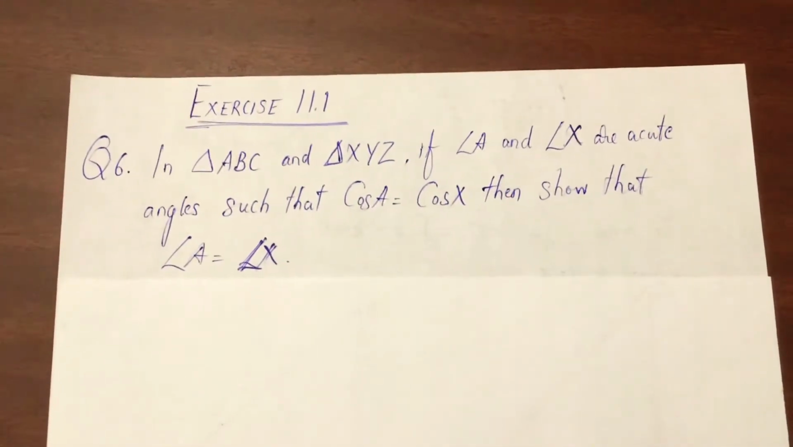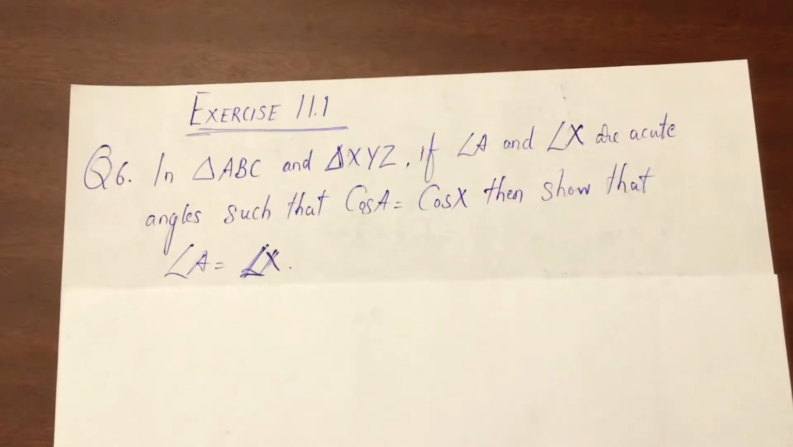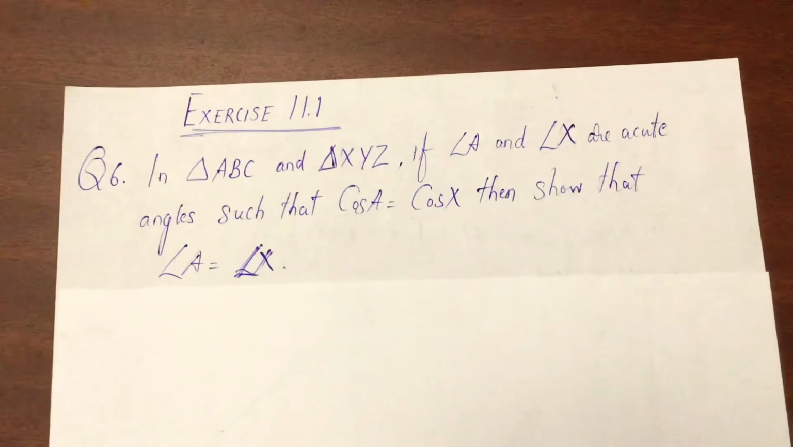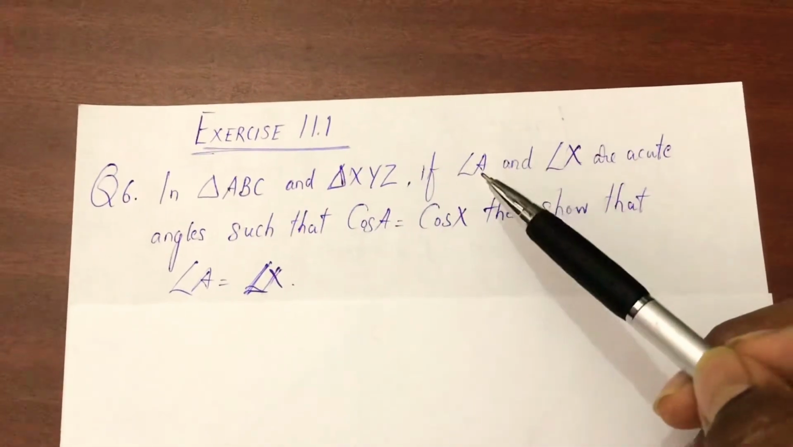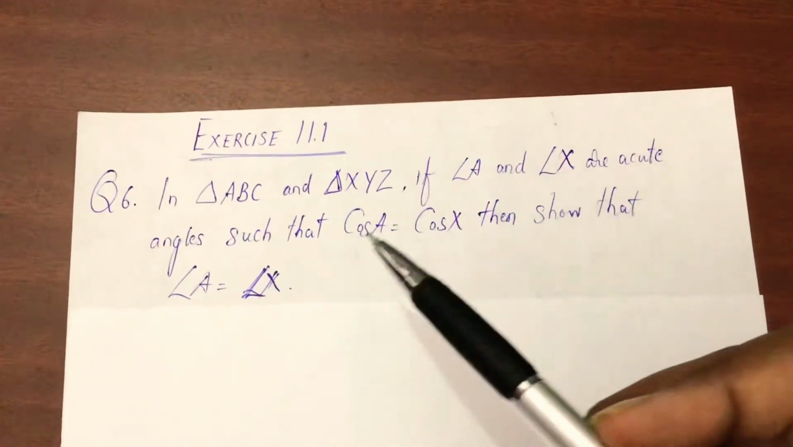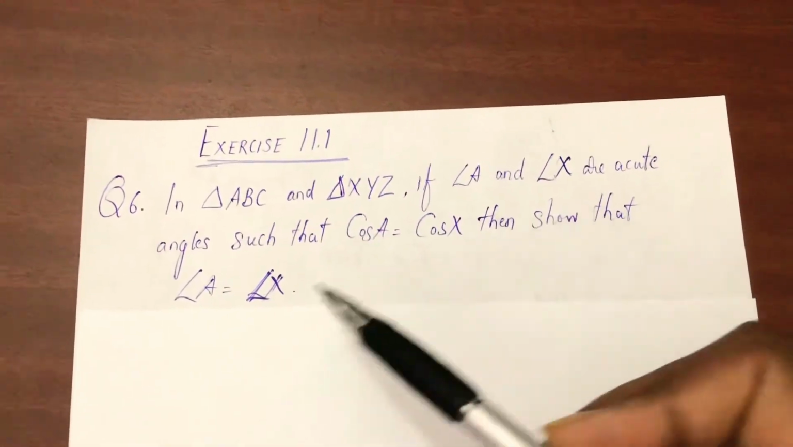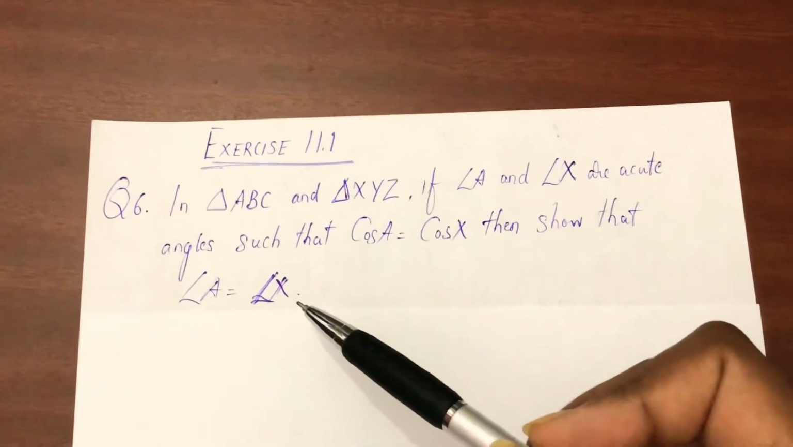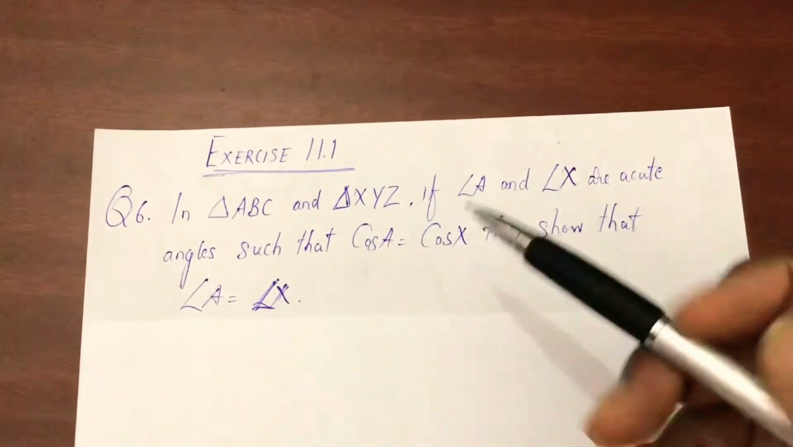So here is question number 6 of exercise 11.1 of the trigonometry chapter. The question is: in triangle ABC and triangle XYZ, if angle A and angle X are acute angles such that cos A is equal to cos X, then show that angle A is equal to angle X. The question is pretty simple, guys, but the solution is not that simple.